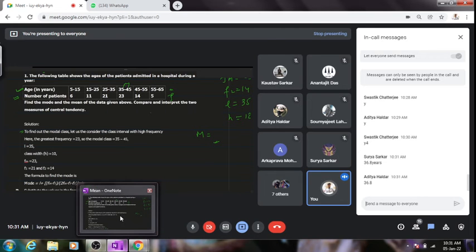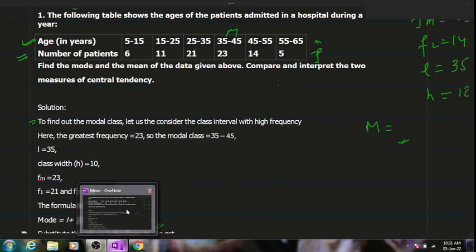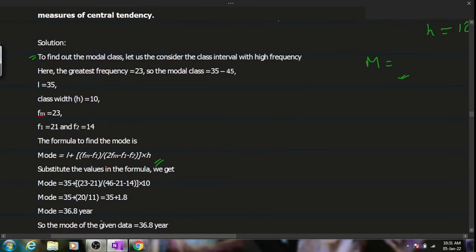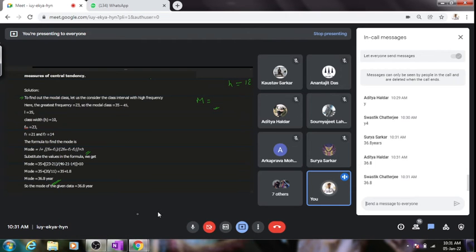Jaldi. 36.8 looks very precise. People who haven't got the answer, mode is equal to 36.8 is the exact answer. Very good, Swastik, Aditya and all. Very good.